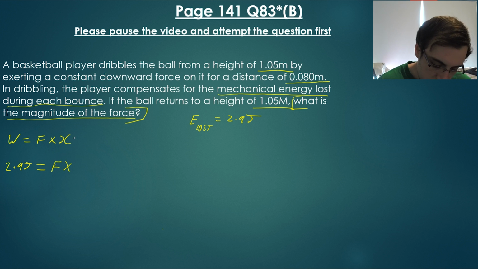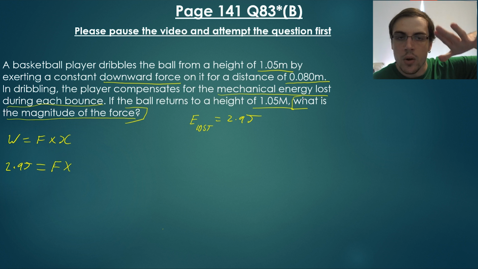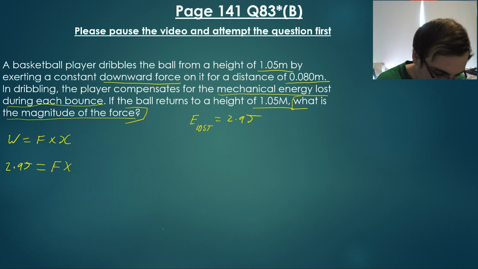Now don't fall into the trap of using the 1.05 meters, because he is exerting a downward force over 0.08 meters. That is the distance over which he's pushing down on the ball, so that's 0.08 meters.